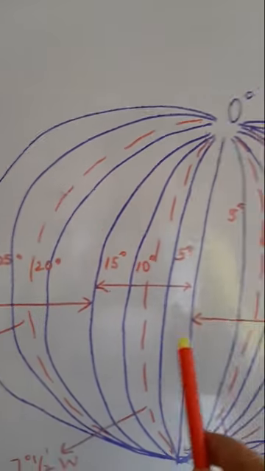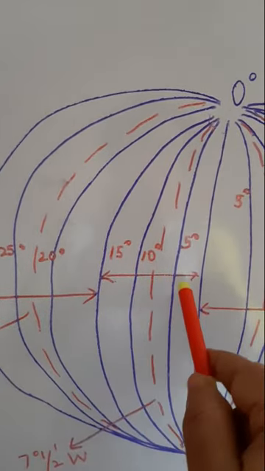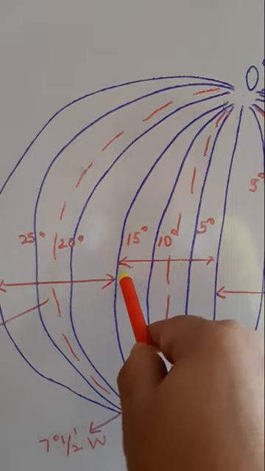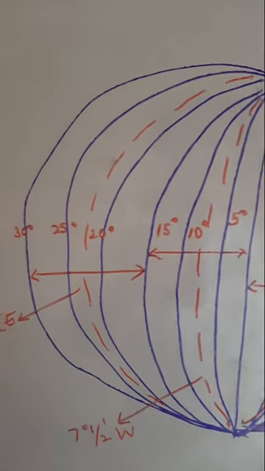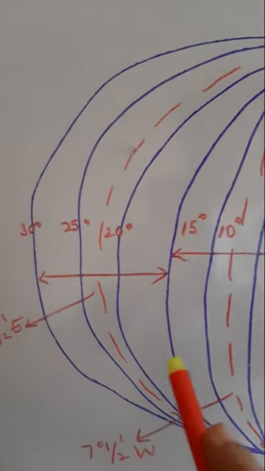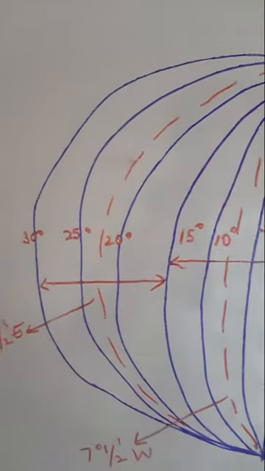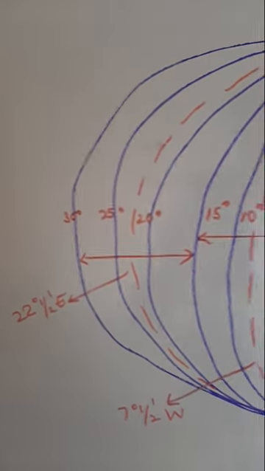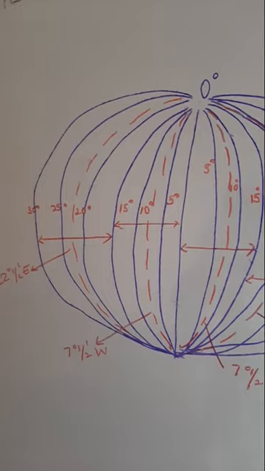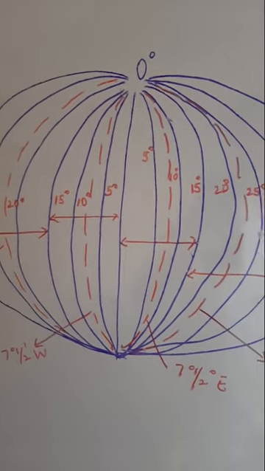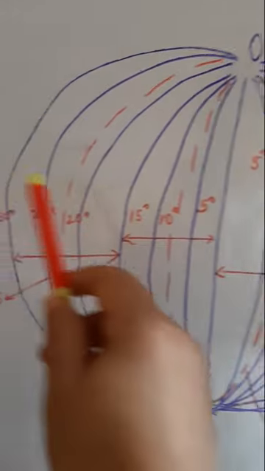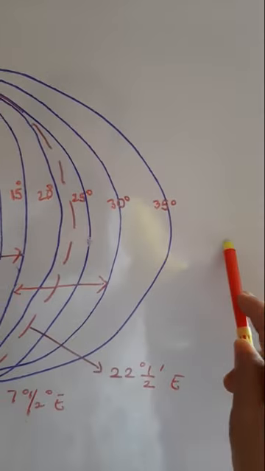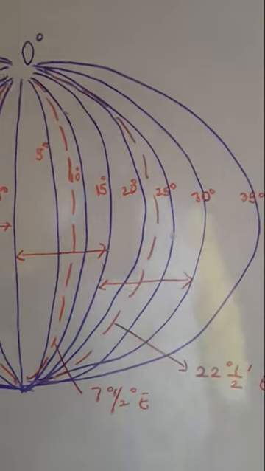In this way, this portion, from 0 degree to 15 degrees, formed a single time zone. Similarly, from 15 to 30 formed another time zone, from 30 to 45 another time zone, till they reached 180 degrees on one side, and here also 180 degrees on the other side.